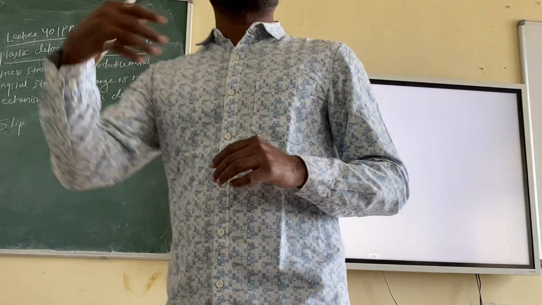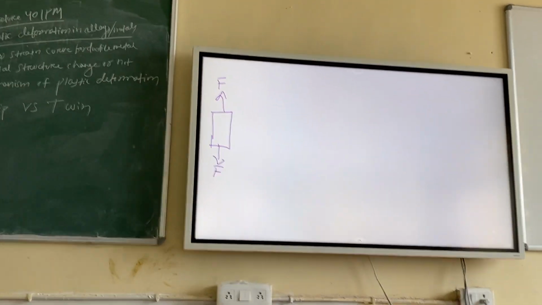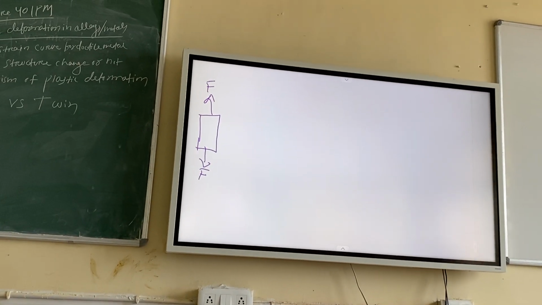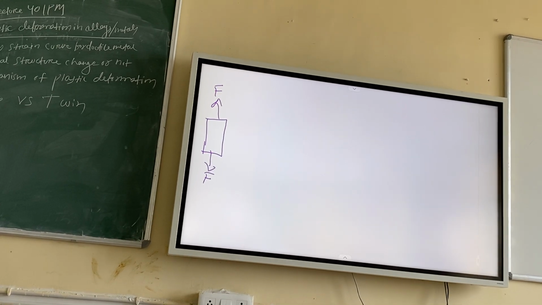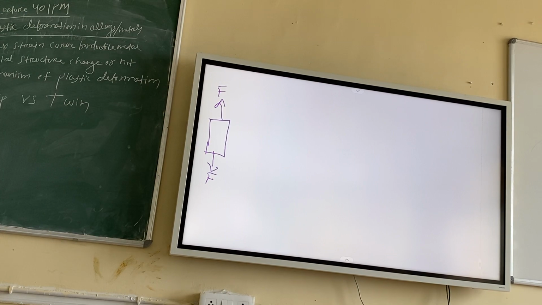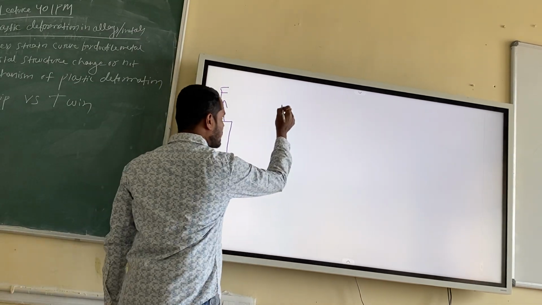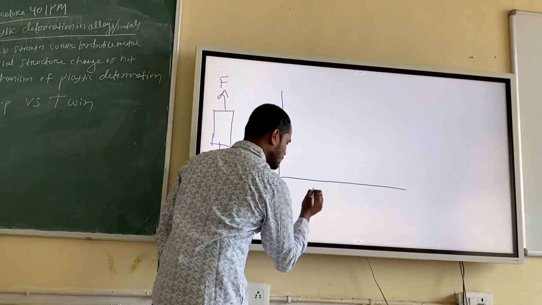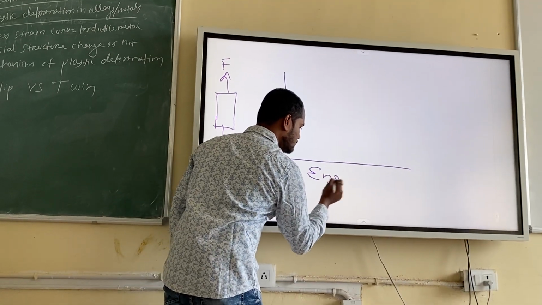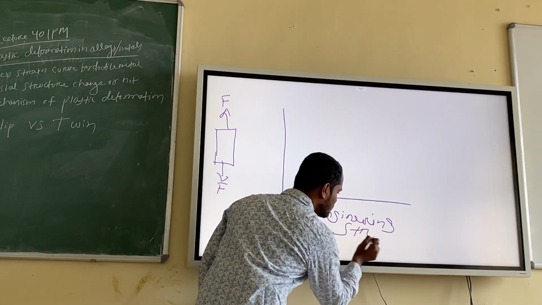Okay. So we can draw a stress versus strain curve, and we can show at what point plastic deformation initiates, or what is the end of the elastic deformation limit, and at what stress plastic deformation will start, or there is the onset of plastic deformation. You remember the graph, right? This is engineering strain.